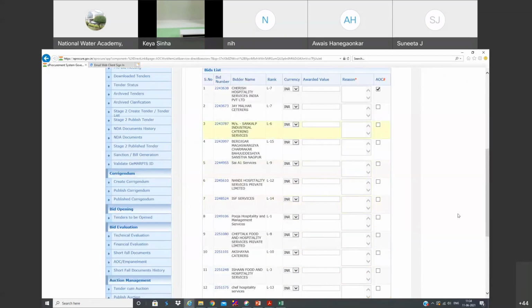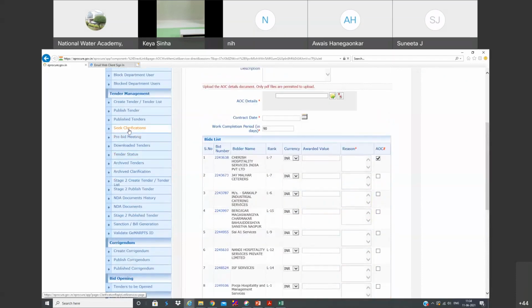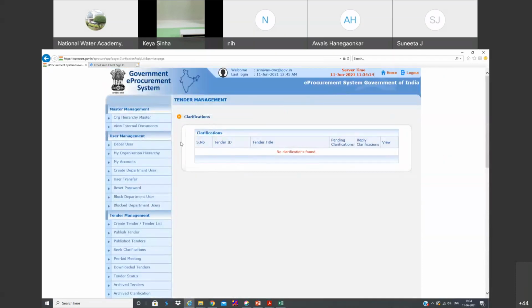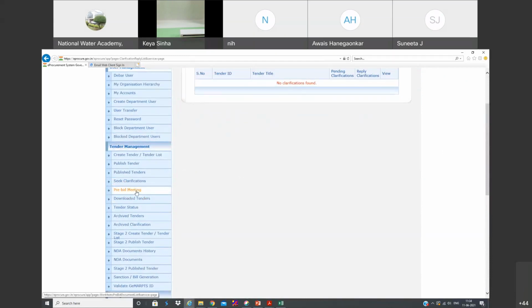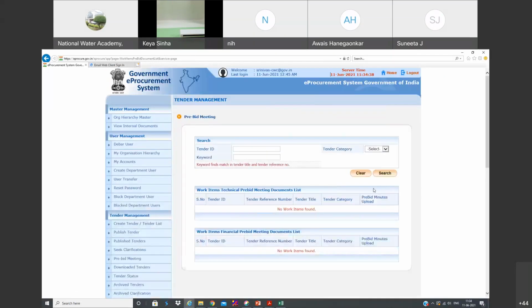And there are some other things which are self-explanatory, like if you want to seek any clarification, you can write it as a clarification. Let's suppose you are conducting a pre-bid meeting, and after the pre-bid meeting, if you want to add anything else, that also you can upload here. You can see pre-bid meeting here. And if you want to upload the minutes of the pre-bid meeting, that also you can upload. Or if you want to add any other additional item at the pre-bidding stage, that also you can.